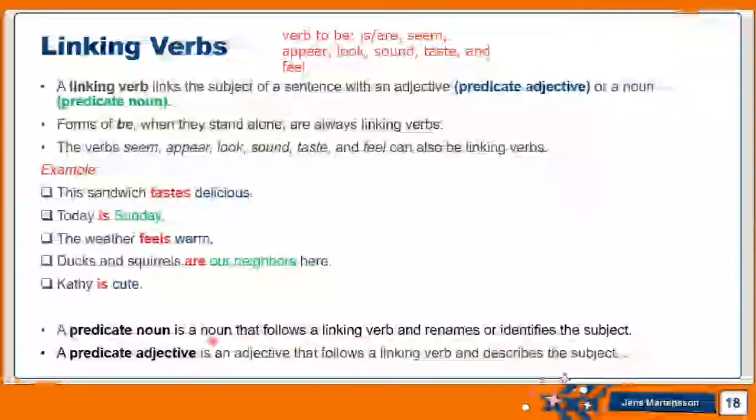Okay. What do predicate nouns and predicate adjectives do? A predicate noun is a noun that follows the linking verb and renames or identifies the subject. When I say today is Sunday, Sunday is renaming today. What is today? Sunday. It's identifying the subject. It's telling me more about the subject. So that's the predicate noun. The predicate adjective follows the linking verb and describes the subject. As I said before, this sandwich tastes, how does it taste? Delicious. So it's describing the sandwich. So it's a predicate adjective. It's describing the subject.